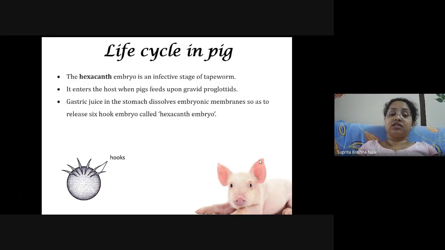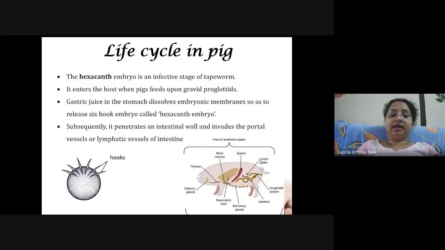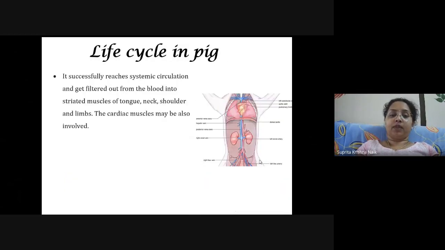That is, the oncosphere, the shell wall around the oncosphere, it will not dissolve, and these six hooks will come outside from the egg, or you can say the embryo, that is the hexacanth embryo. Subsequently, these embryos will penetrate the intestinal wall and invade the portal vessel or the lymphatic vessels of the intestine of the pig. It successfully reaches the systemic circulation and gets filtered out from the blood into the striated muscles.